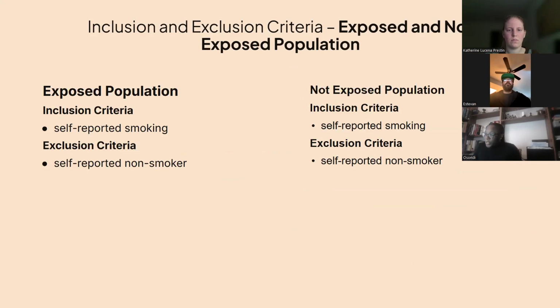The exposed population. This population was selected from the defined population. The inclusion criteria for this population includes self-reported smokers at some point or another. Exclusion criteria for this population includes self-reported non-smokers.